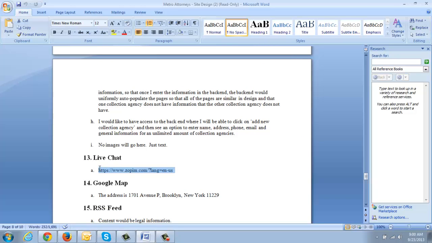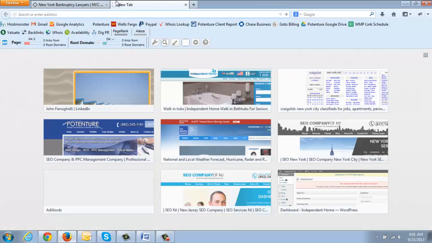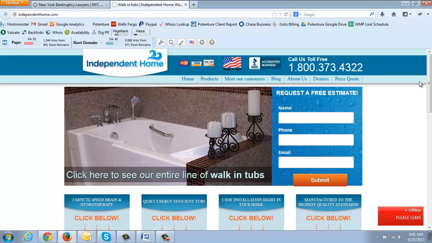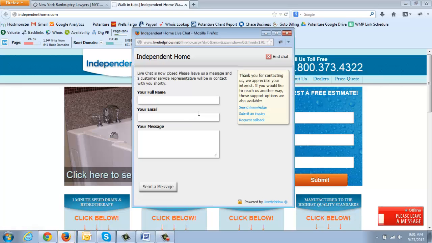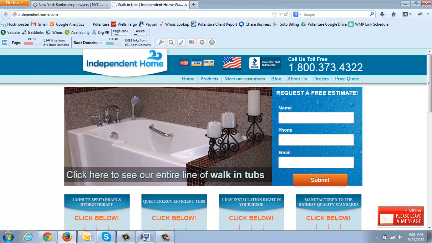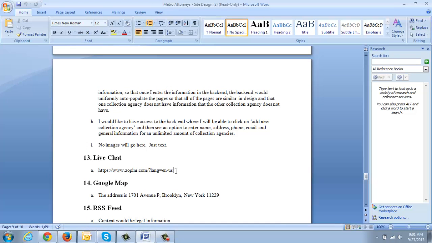Live chat, yes, if you want the live chat, we've used Zopim, however it's pronounced. We've used that a little bit. We've also used, let's go back to Independent Home. They have a live chat here. Their live chat is actually offline, so you can't see it. But the name of this chat is Live Help Now. We integrated this here. This company's pretty happy with it. Like I said, they're offline, but the only thing with the live chat is you need to have somebody that can talk to people online. That needs to be logged in while you're in the office. I know you said you have an intern, so that might be the best way to do this.